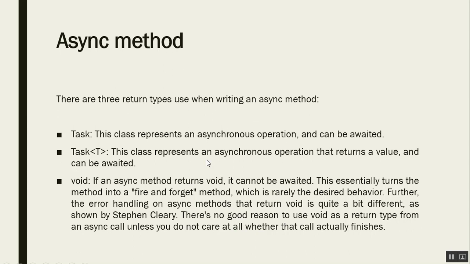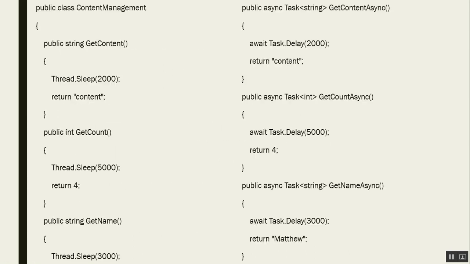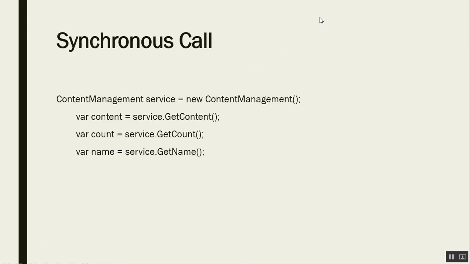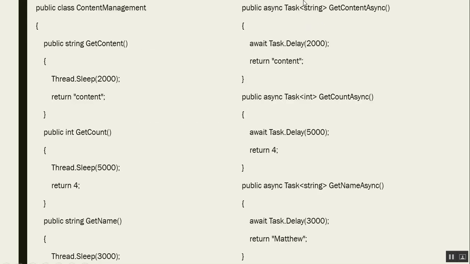Now something about return types. Here we are creating an async method, and the return type can be either Task, and then within angle brackets the data type of the value returned.